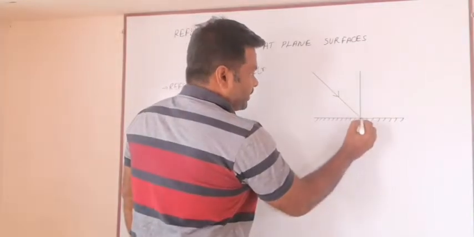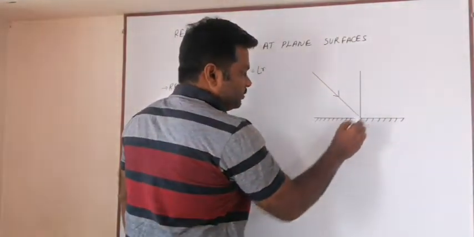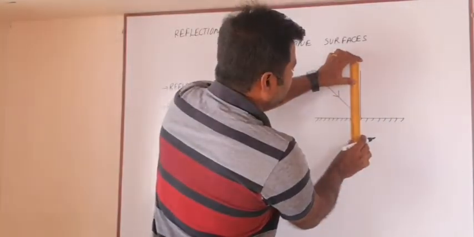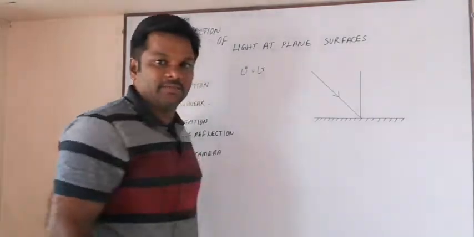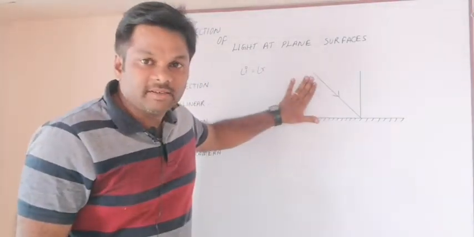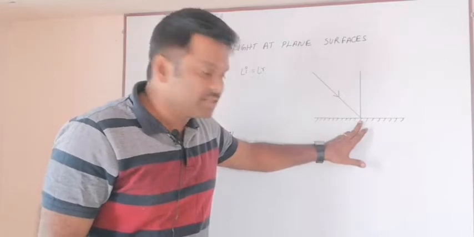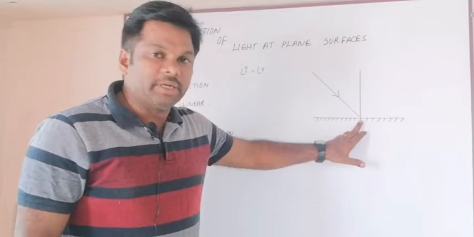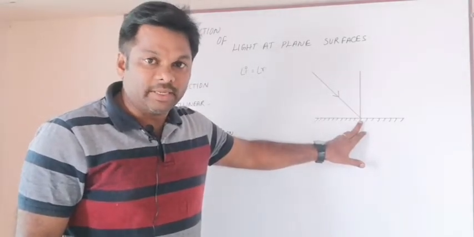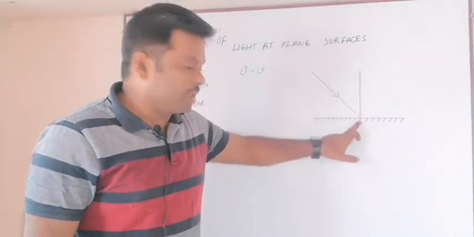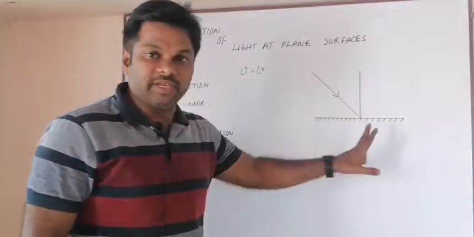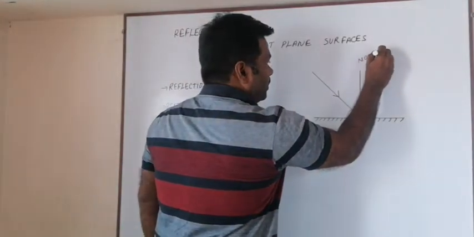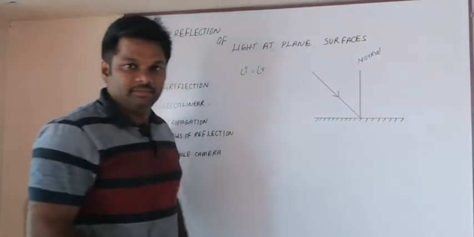When it is incident at one point, which is called the point of incidence, if you draw a straight line here which is perpendicular to this plane surface, that perpendicular line is called the normal.